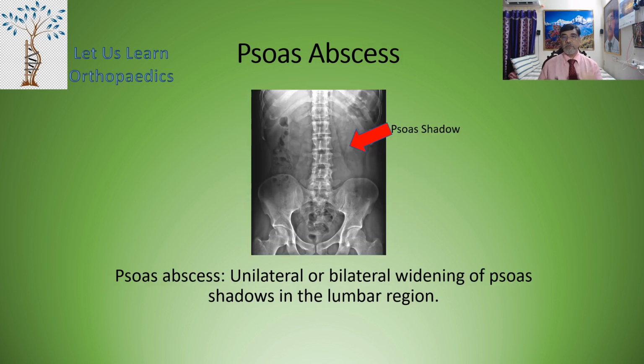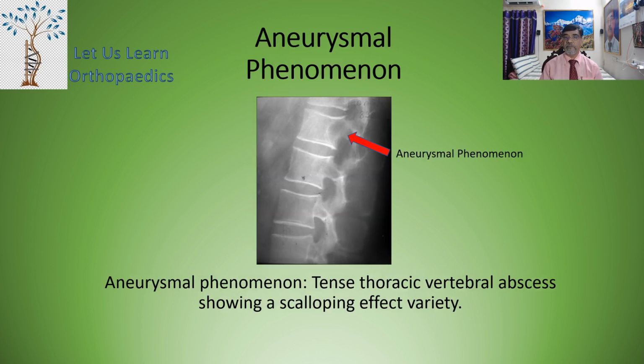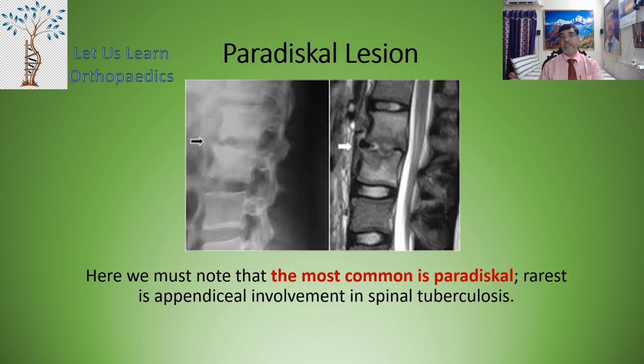In case of the psoas abscess, as you see in this particular X-ray, unilateral or bilateral widening of the psoas shadow is seen in the lumbar region. And aneurysmal phenomena: a tense thoracic vertebral abscess showing a scalloping effect, as you can see with the red arrow. We must note that the most common is the paradiscal lesion, and the rarest is the appendiceal involvement in spinal tuberculosis.